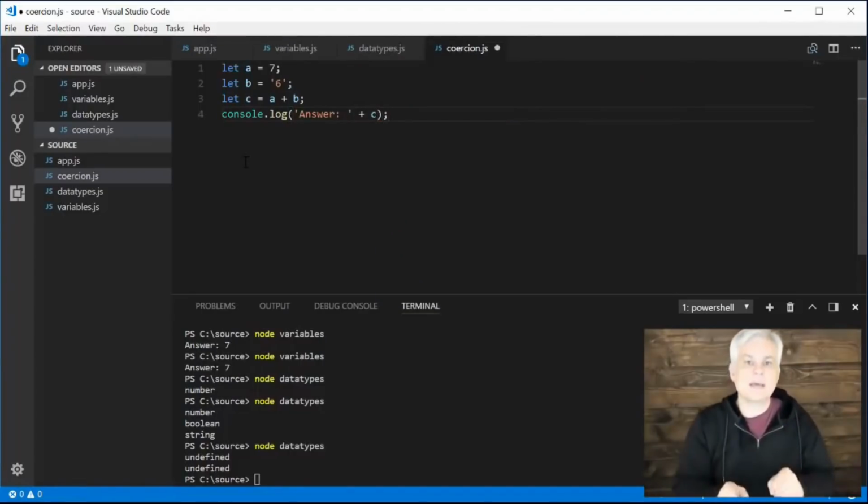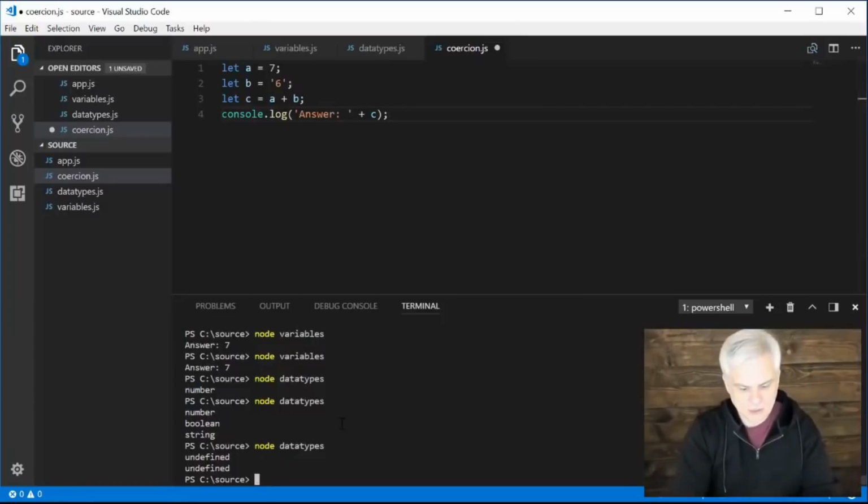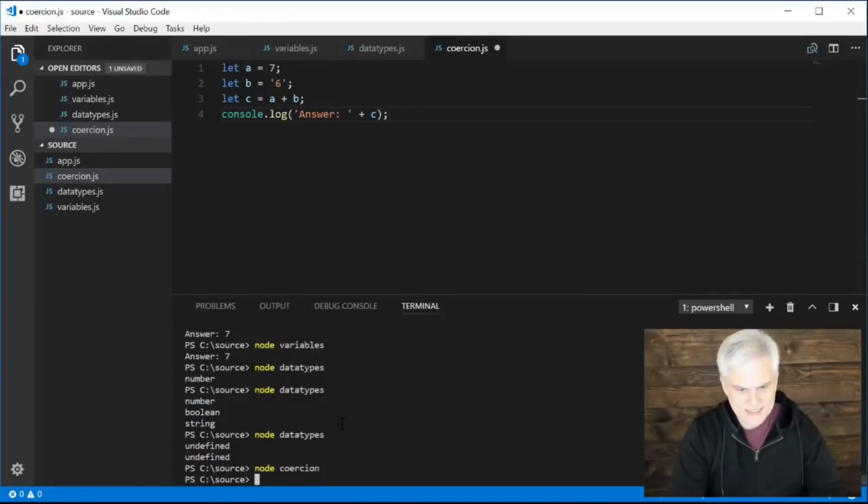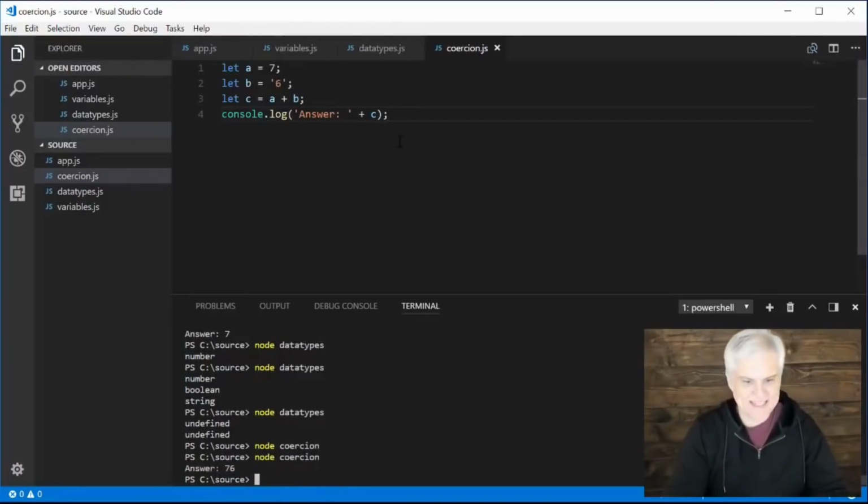Before we execute this application, what do you think is going to be output when we run it? What will the answer be? All right, get that in your mind. And now let's go node and coercion. And looks like we don't get anything at all. Oh, I need to save it. Okay, there we go. Let's try that again. There we go. We get the answer 76.